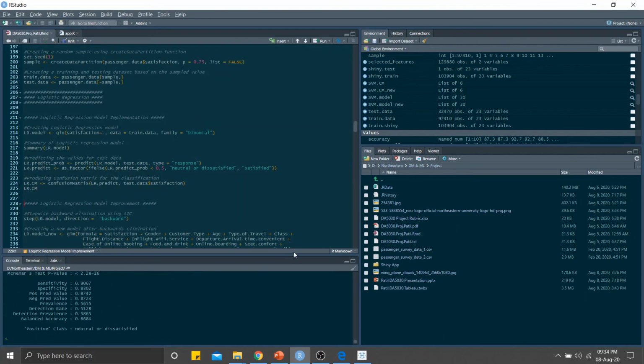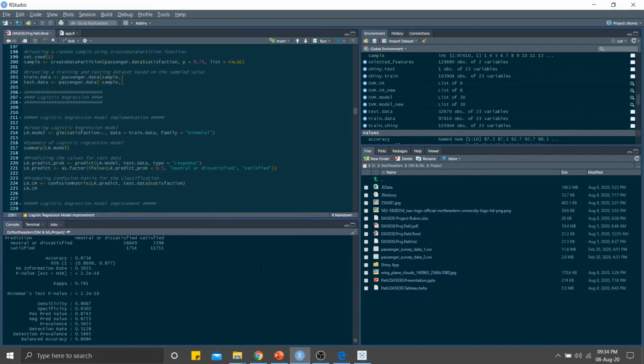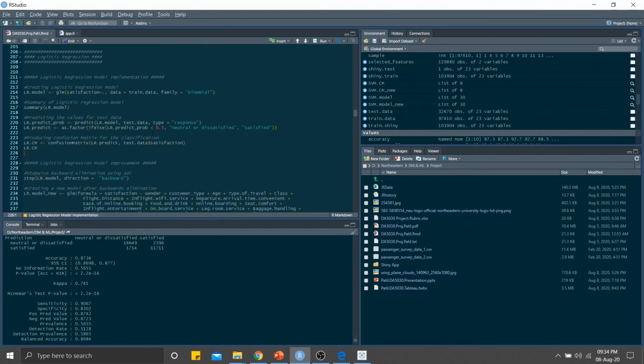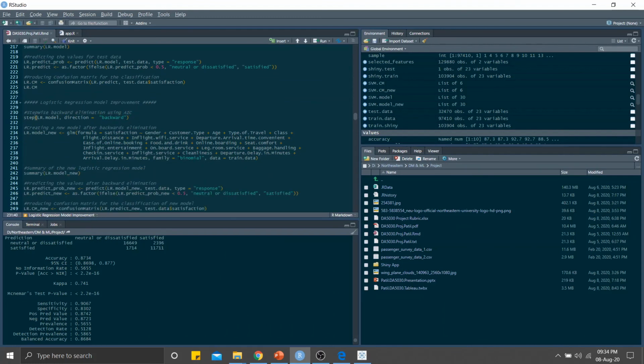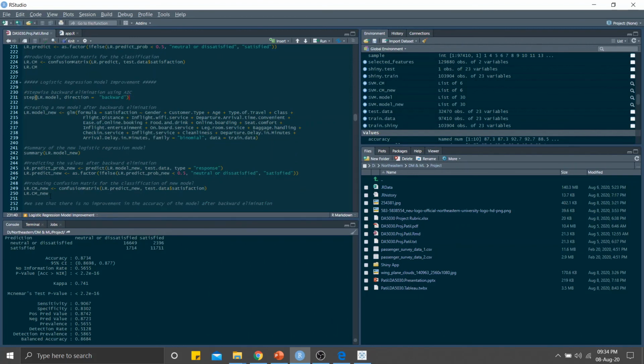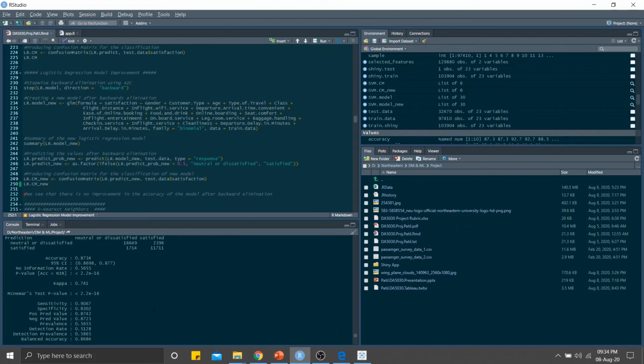So as you can see over here, the accuracy of logistic regression is 87%. Further on, to implement this logistic regression model, I have used stepwise backward elimination using AIC. So this is the implementation of the model, and I have run this model, and the confusion matrix of this is this.